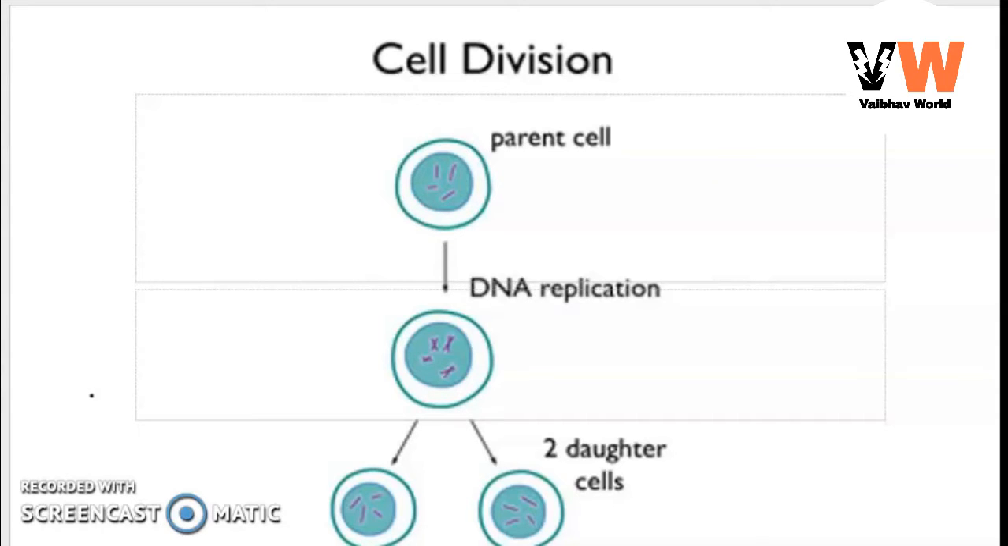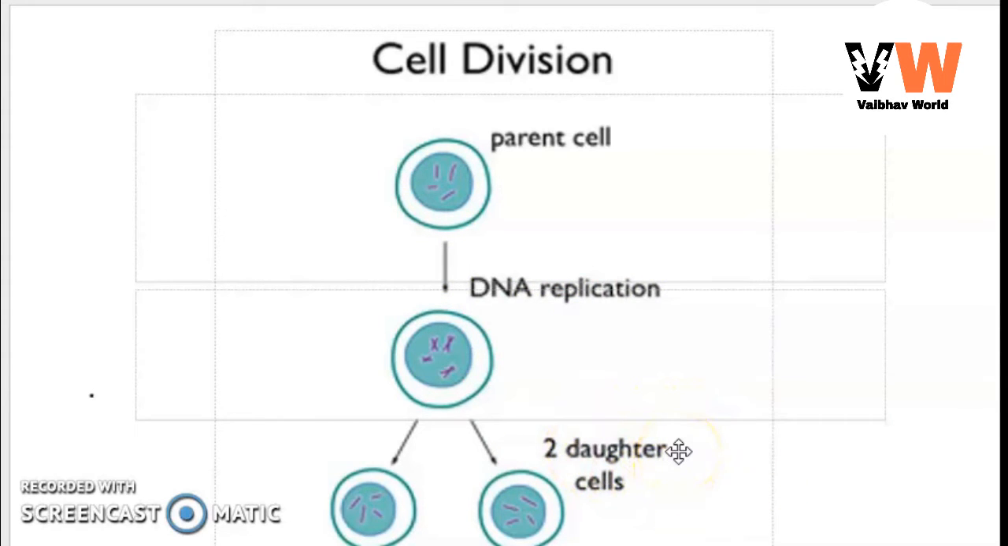Cell division is the process of reproduction or formation of new cells from pre-existing cells, resulting in growth of an organism. It is the process of duplication or multiplication rather than division. Cell division occurs in two types, that is mitosis and meiosis. In this image, there is a parent cell, and after DNA replication, it forms two daughter cells.